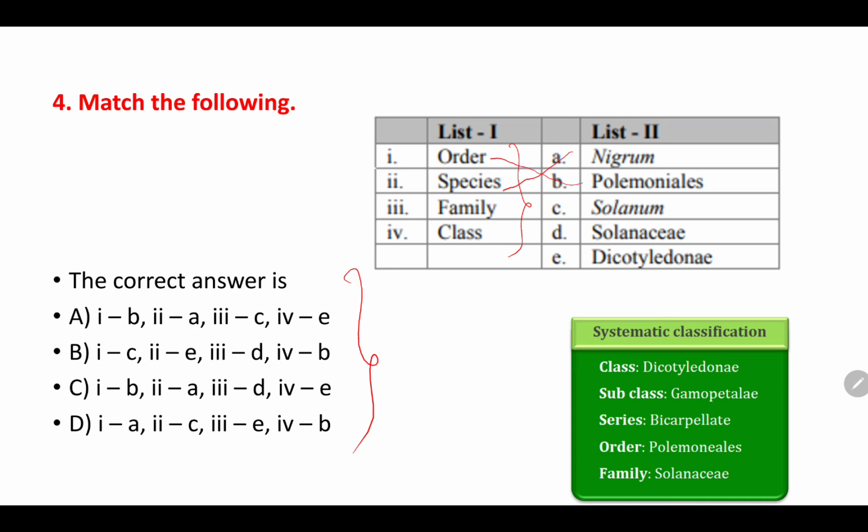And the order is Polemoniales. Next, we'll go with the family. Family is what? That is Solanaceae family. Then the class is Dicotyledonae. Here, 1 is for B, 2 is for A, 3 is for D and 4 is E. Option C.